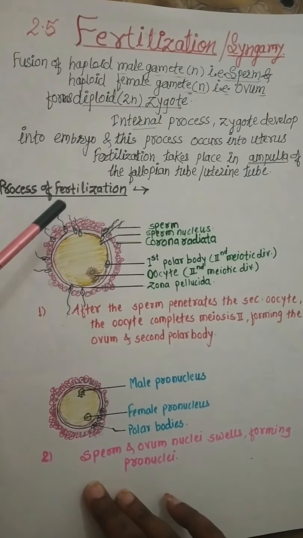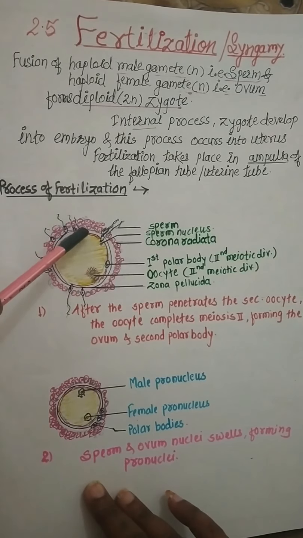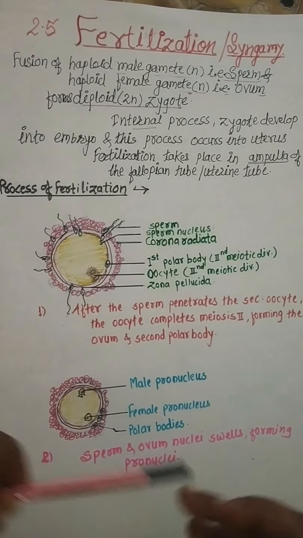Then the sperm enters the egg membrane by releasing the hyaluronidase enzyme. Remember the acrosome of the sperm, which we discussed last time. The egg membrane is ruptured by the acrosome, which contains the enzyme hyaluronidase.